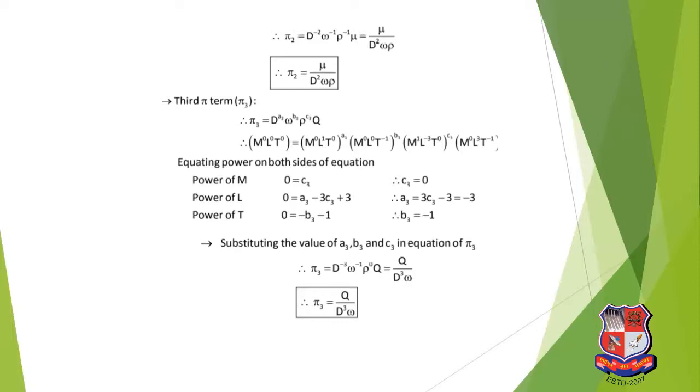Third pi term is found the same way, the procedure is repeating. Pi 3 is m0 l0 t0, put the dimensions of d, omega, rho. Only one change is discharge Q, whose unit is meter cube per second, that is m0 l3 t minus 1. Equating the power of both sides, you have to determine a3, b3 and c3. Put the values in this equation, so we will get the final value of pi 3.